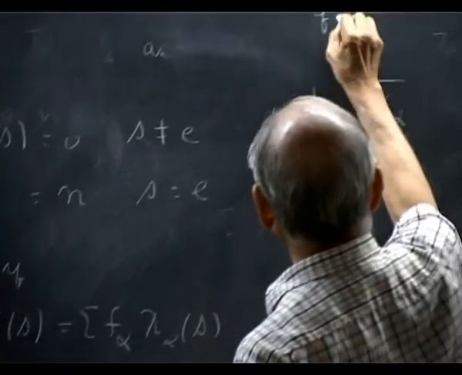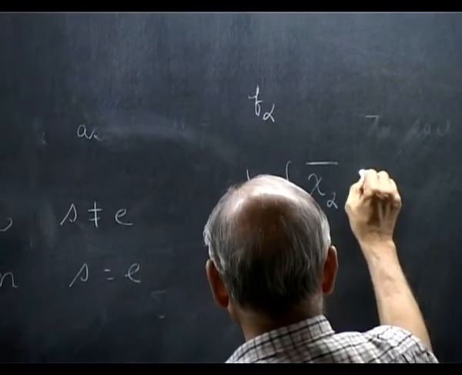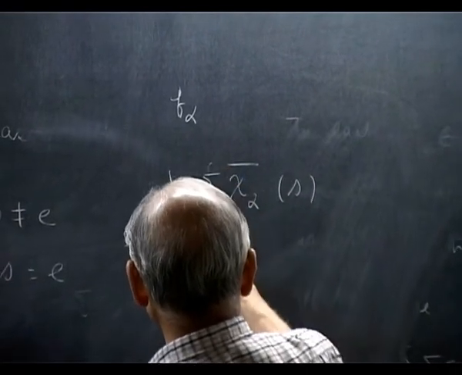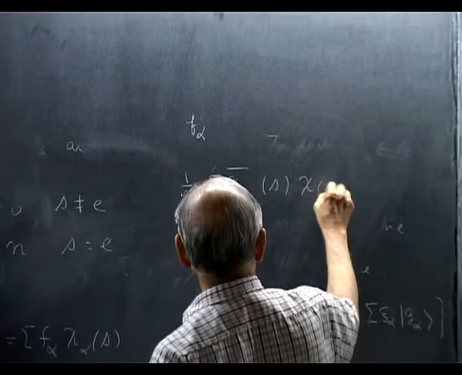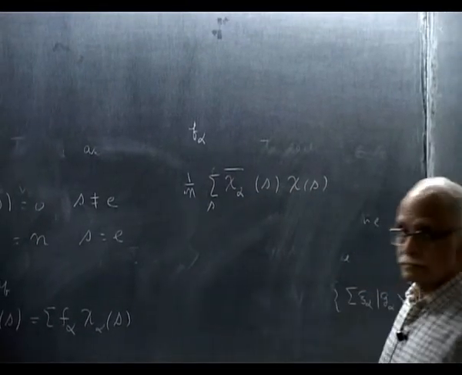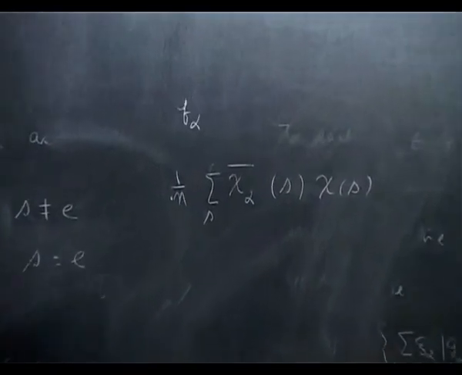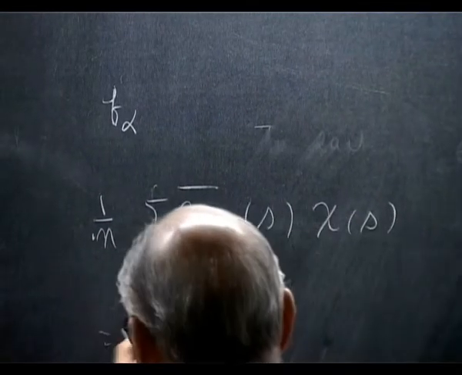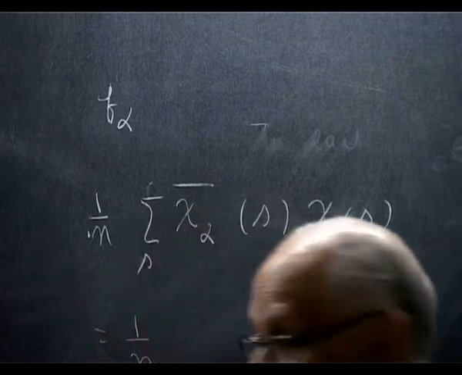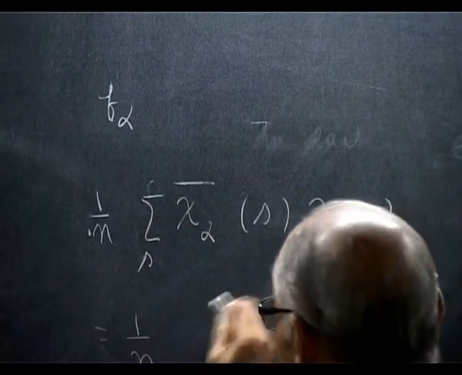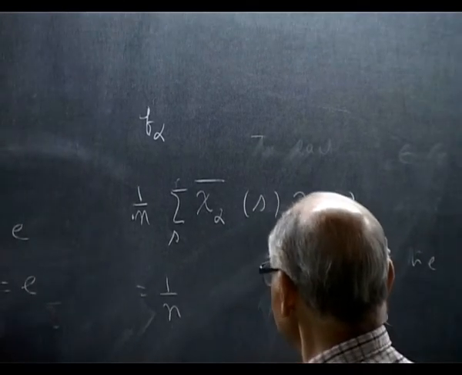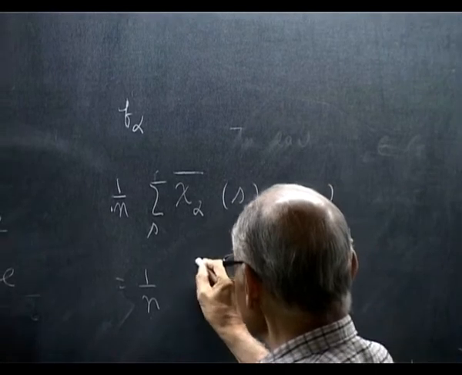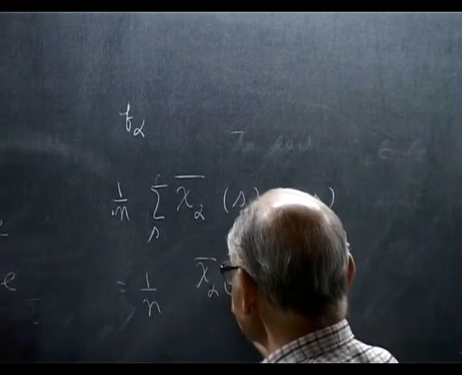So I write f alpha is 1 over n, summation over S of chi alpha bar of S times chi of S. This is orthogonality, but this is the normalization. This is all 0 unless S is identity, but with the identity you get n here, and this is chi alpha bar of identity.